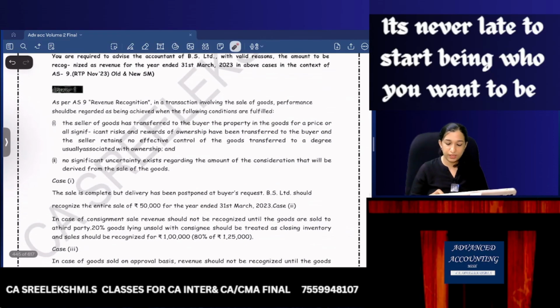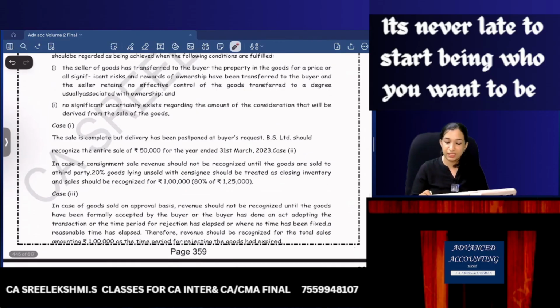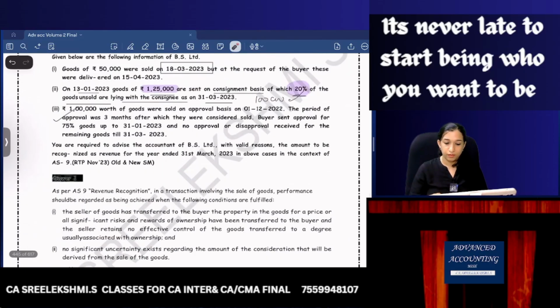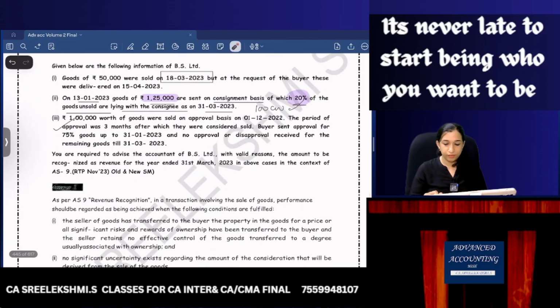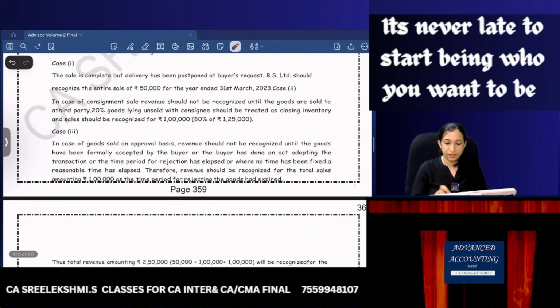So first one, sale is complete but delivery is postponed at buyer's request. They should recognize the entire 50,000 for the year ended 31st March 2023. That is 18th March 2023, next year. Then 1,25,000 consignment.